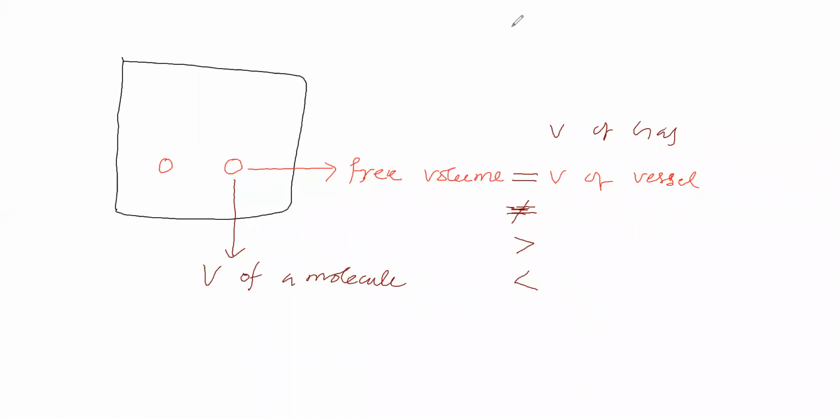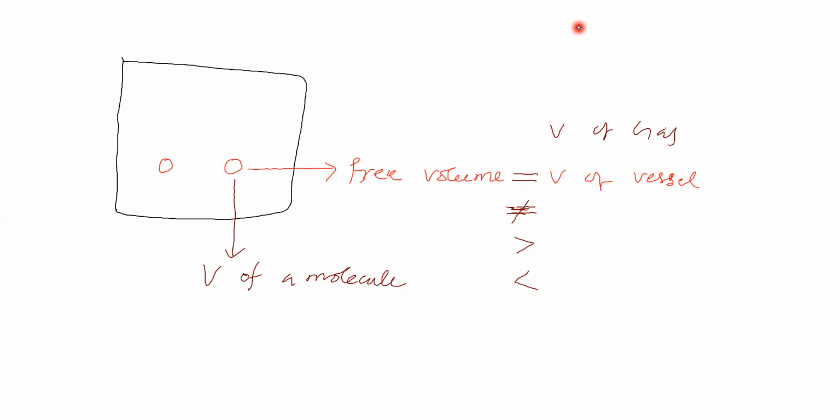Next point: now this molecule is getting some free volume for its free movement. What is the free volume available for this molecule?